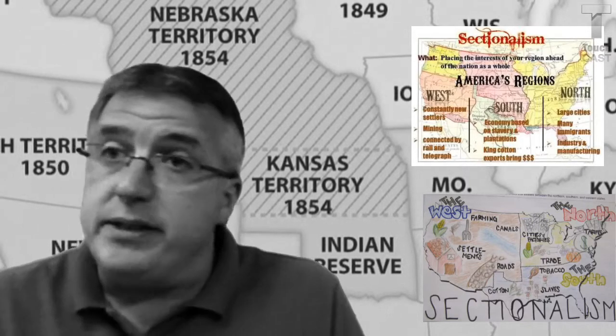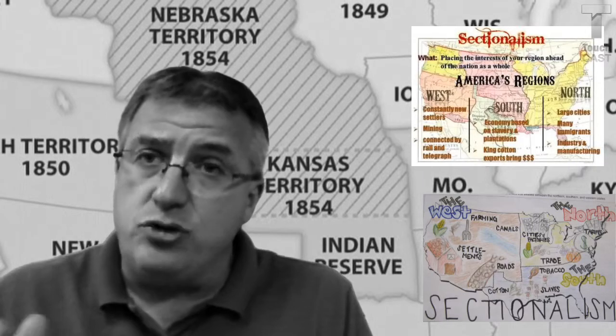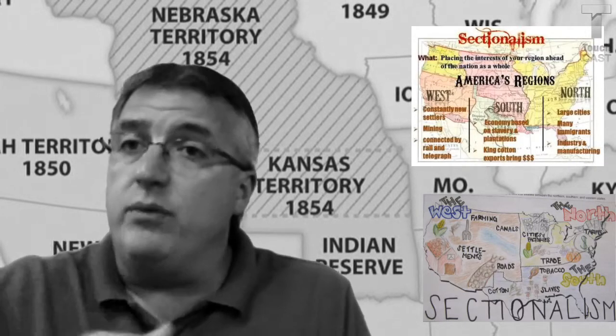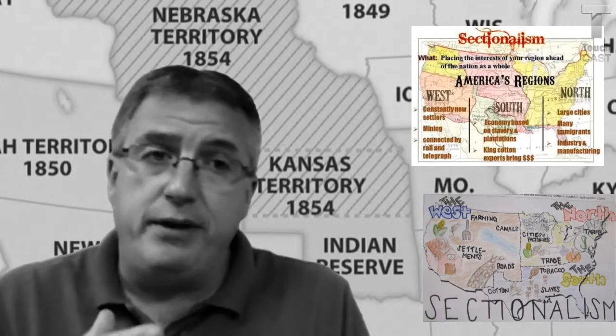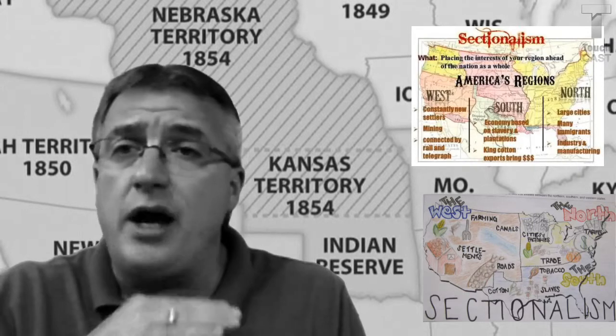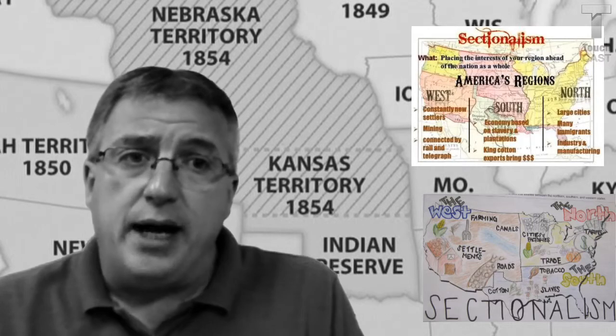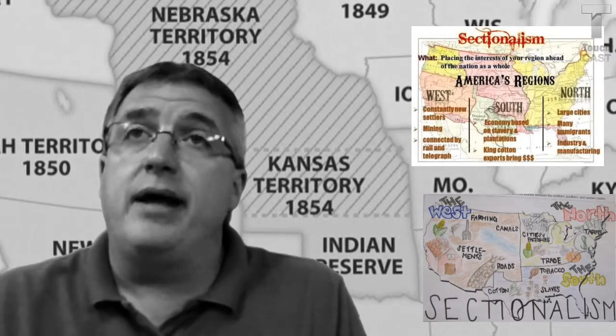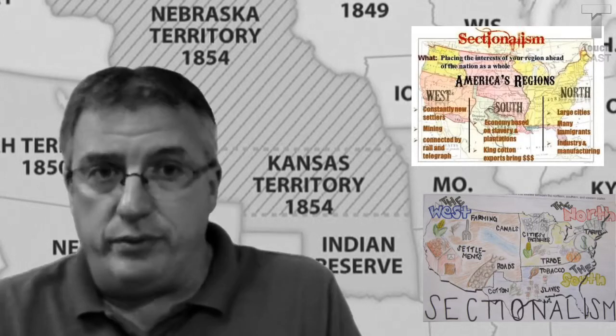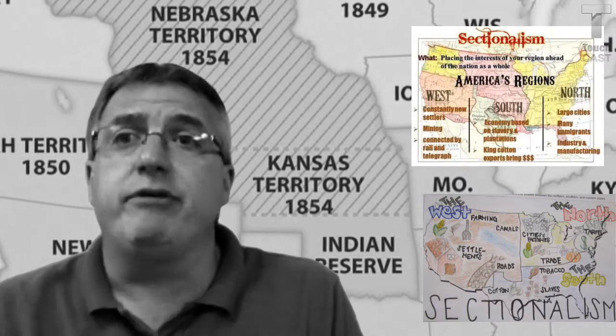So some of the compromises that come about, number one is the Missouri Compromise, or Compromise of 1820. Missouri will enter as a slave state. Maine will be a free state. We'll draw a line through the Louisiana Purchase at 36°30′, line of parallel. All right, and anything above that line will be free, excepting Missouri, which is above that line. All right, and this is proposed by Henry Clay.